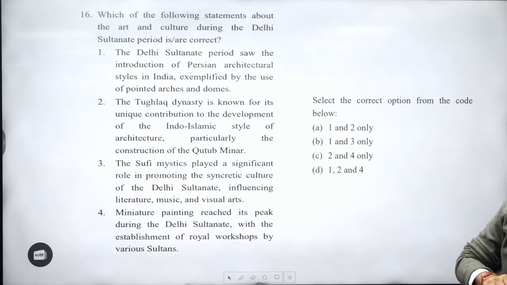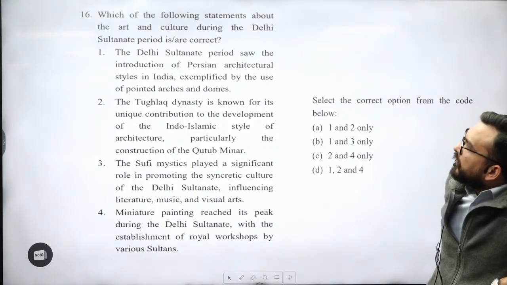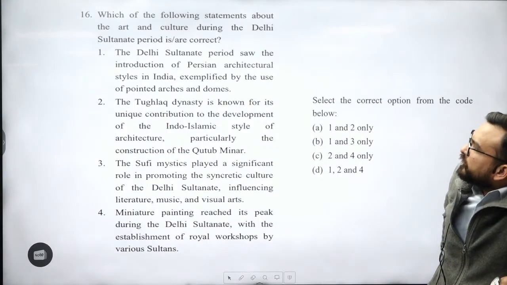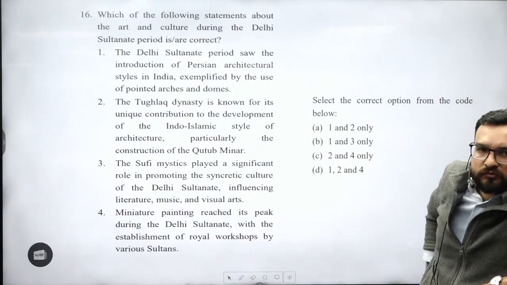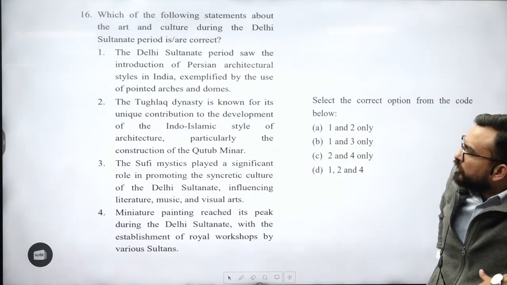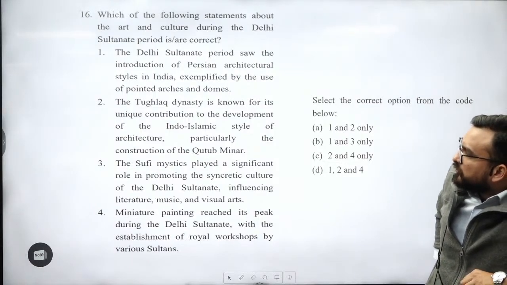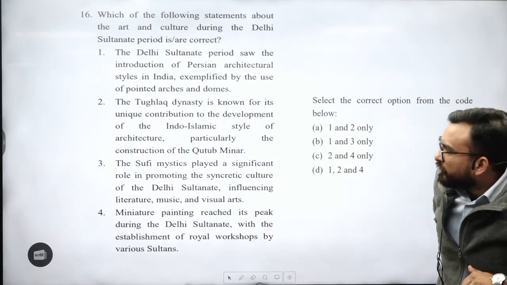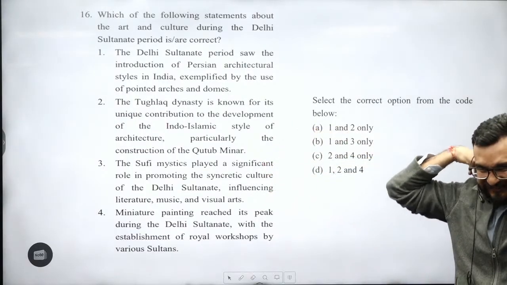Okay, 16th question. With regard to the Delhi Sultanate period, art and culture base. The Delhi Sultanate period saw the introduction of Persian architecture styles in India, exemplified by the use of pointed arcs and domes. The Tughlaq dynasty is known for its unique contribution to the development of the Indo-Islamic style of architecture. Then their contribution is related to not Qutub Minar but double dome structure.